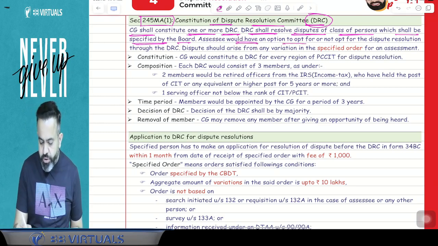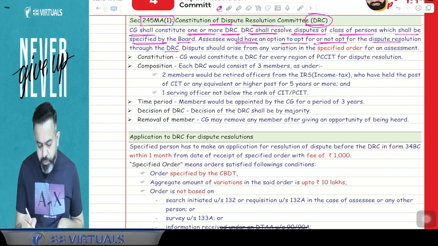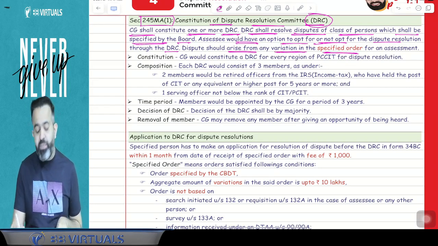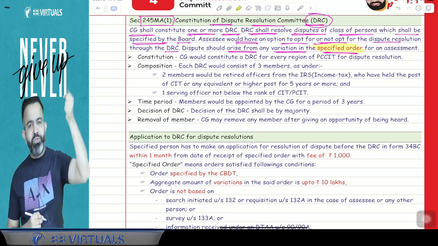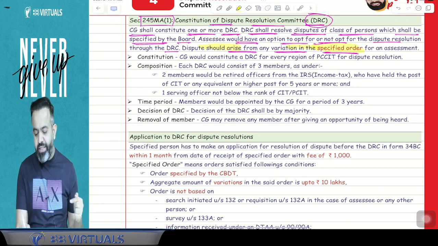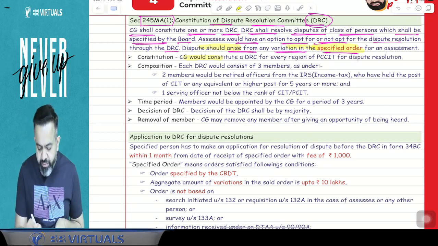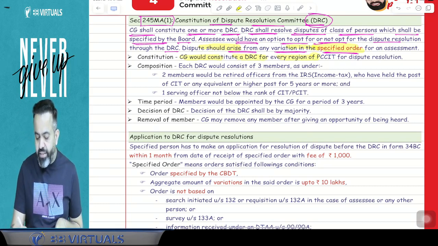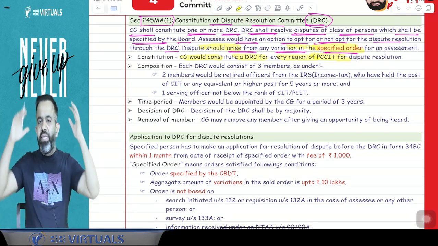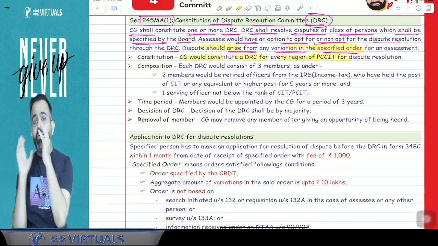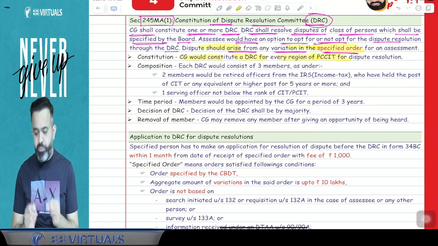Now the assessee would have an option to opt for or not opt for dispute resolution through the DRC. The dispute should arise from a variation in the specified order. If there is a specified order, then only can you file the application to the DRC, where there is a variation in the specified order for any assessment. The central government would constitute a DRC for every region of the PCCIT. In India, they have divided the country into various PCCIT regions, the Principal Chief Commissioner of Income Tax regions. In every region, they will constitute one DRC, the Dispute Resolution Committee.